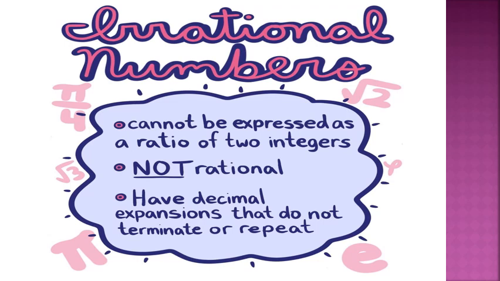Dear children, irrational numbers cannot be expressed as a ratio of two integers. That means they cannot be expressed in P by Q form. Irrational numbers are not rationals. Irrational numbers have decimal expansions that do not terminate or repeat.